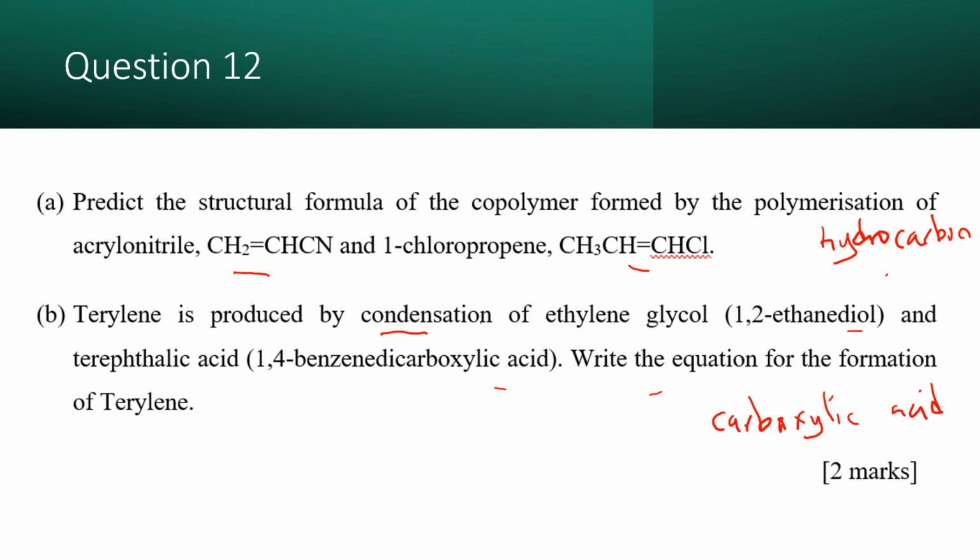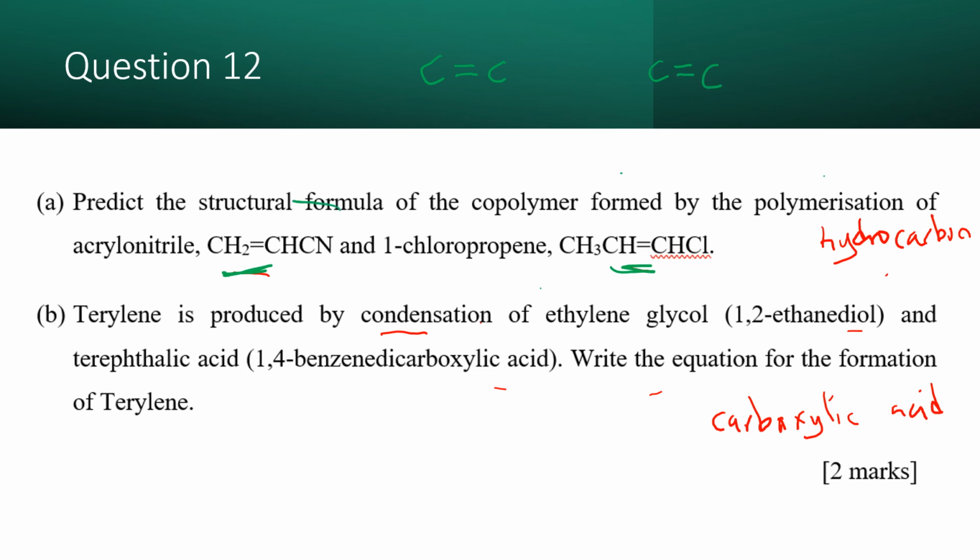Okay, so we see the question number 12 from the past year. So predict the structural formula of the polymer formed by the polymerization of CH3CHCN and 1-chloropropene CH3CH=CHCl. So remember kalau dalam polymer ni awak nampak reaction dia antara double bond dengan double bond. So we know that we do addition polymerization. So kalau cara dia yang paling senang bila nampak soalan macam gini, kita combinekan yang C double bond C.